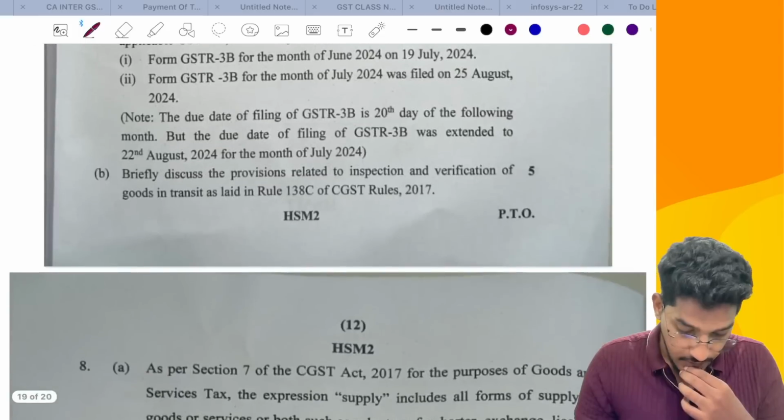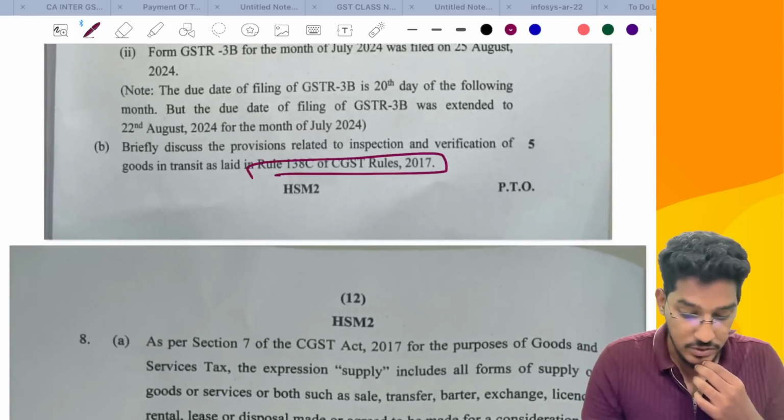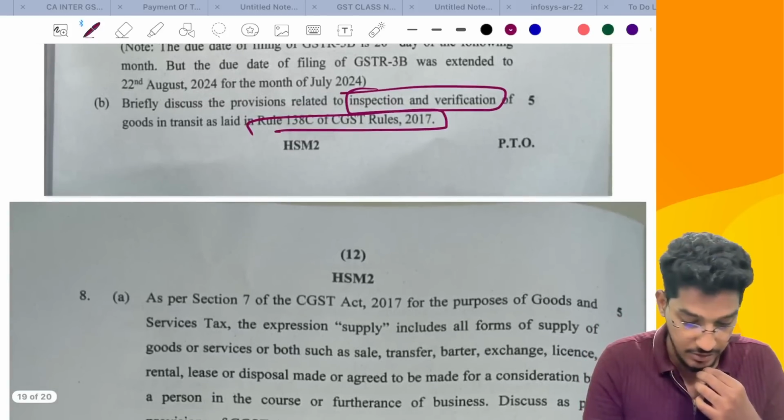Next, what we have. This is from the e-way bill chapter. They are asking you the inspection and verification procedures as per CGST rules relating to e-way bill, so that you can write it here.